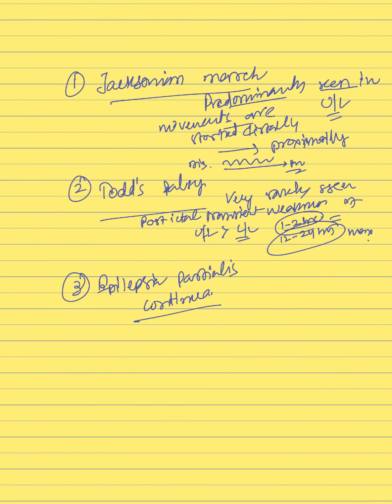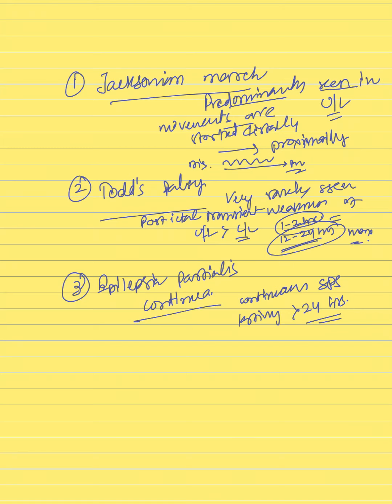Okay, now what is epilepsia partialis continua? It is continuous simple partial seizure lasting for more than 24 hours. Okay, Todd's palsy usually persists for 1 to 2 hours. It can persist for 12 to 24 hours maximum.